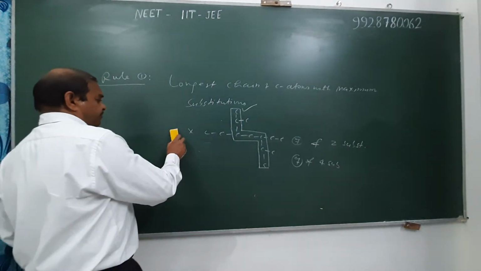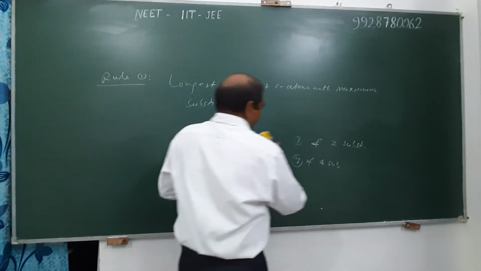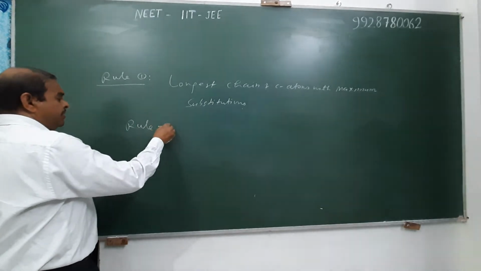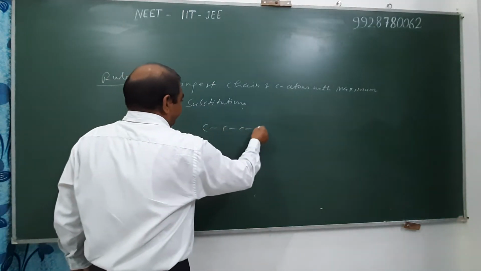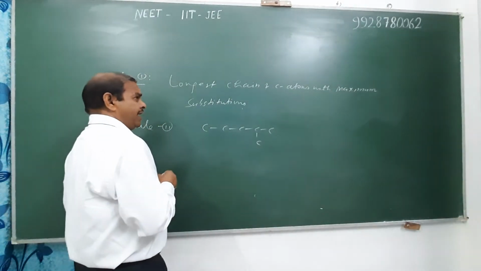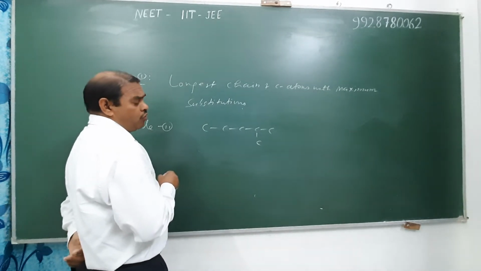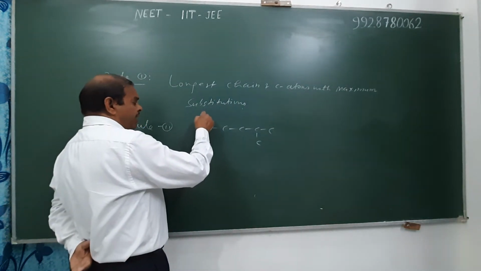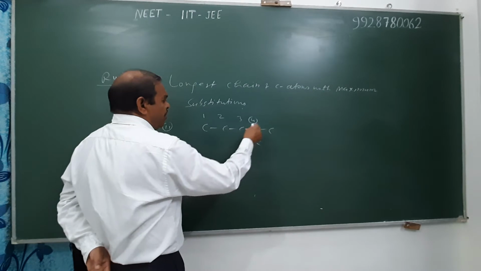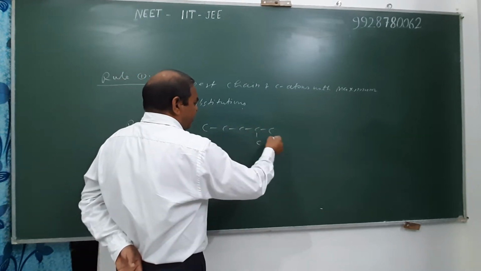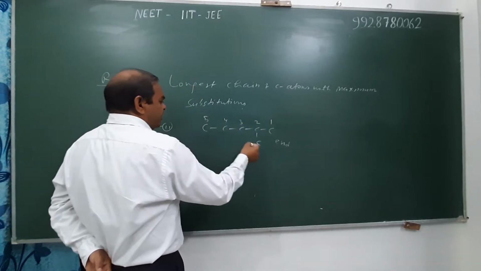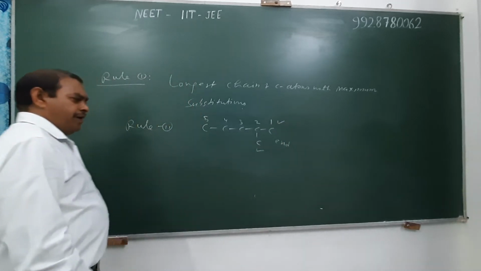Then rule second: numbering of the principal chain. Rule second is the numbering of the principal chain. We start numbering from that end at which the substituent occupies the lowest position. For example, if we number from this end, 1, 2, 3 and 4, then the substituent occupies position 4. But when we start numbering from this end, the substituent occupies second position. Therefore, it is the correct numbering.